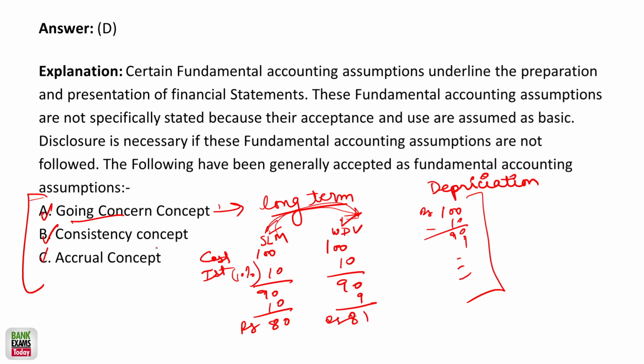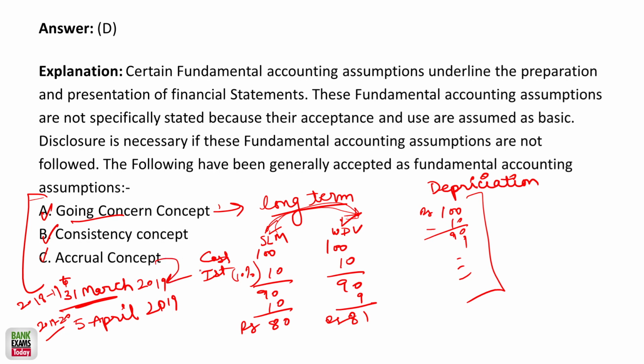So the accrual concept: let's say the interest, you took a loan, right? And the interest accrued is on 31st of March. Let's say you made an investment, and interest accrued is on 31st of March 2019, but you received the interest on 5th of April 2019, right? So in which year, 2018-19 or 2019-20, are you going to charge the interest? As the interest accrued in 2018-19, it should be charged to that year, not when received.